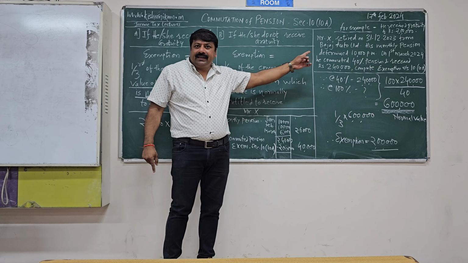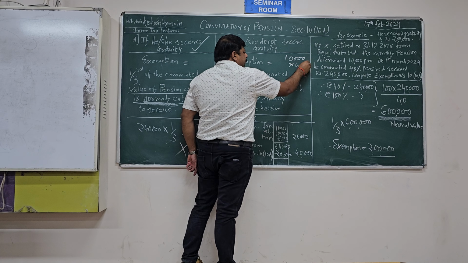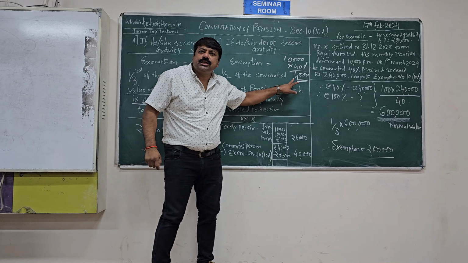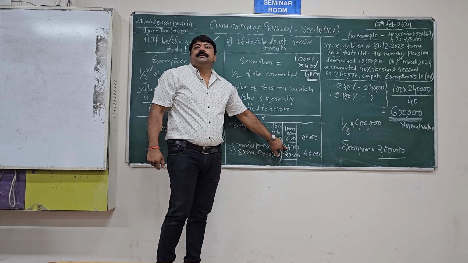So out of 10,000 he commuted 40%. How much did he commute? 4,000. So 10,000 minus 4,000 which has been sold out. So 10 minus 4, 6,000 he received for March. The test of your knowledge lies in correctly understanding the problem and calculations. Look at the dates. In the month of March he received only the remaining 60% pension and henceforth he will receive 6,000 per month because he has accepted the commuted value of 2,40,000.